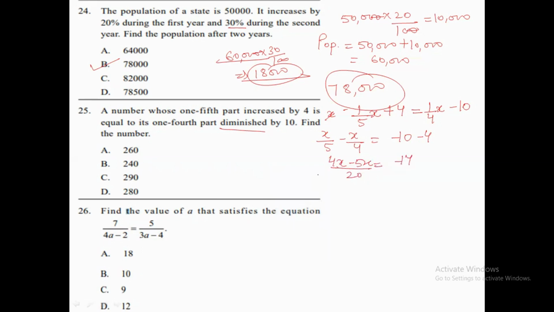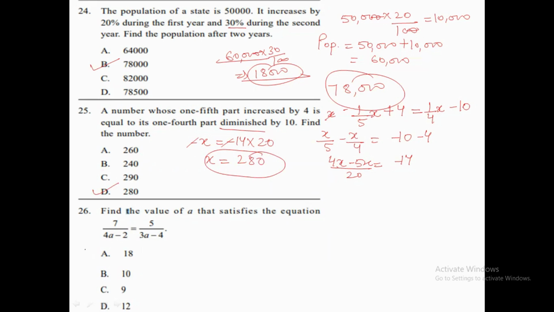Okay, so we need to solve it again. So we are getting minus x is equal to minus 14 multiplied by 20. Okay, we can cancel the minus with the minus sign. We are getting x is equal to 280, which is our option number D. Okay, so for question number 25, option D is our correct answer.